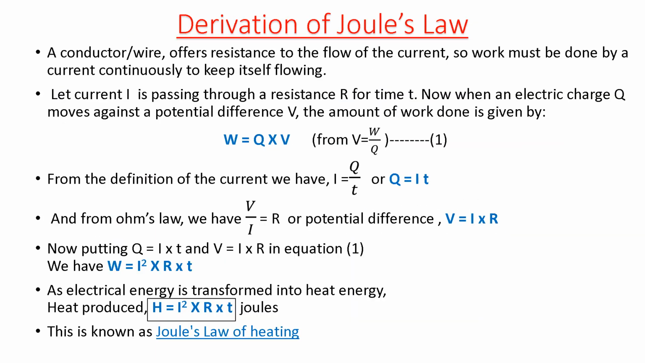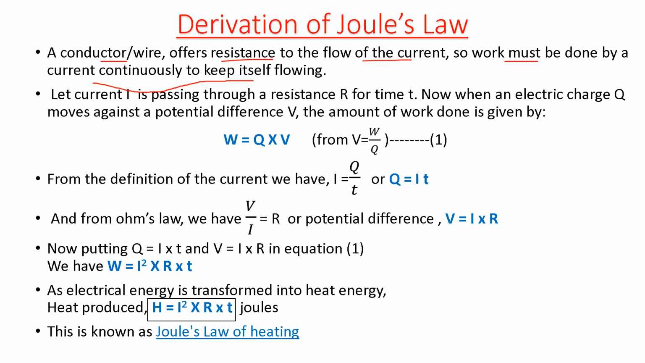Now let's see a derivation of Joule's law, which is generally used to find out the amount of heat produced when current I flows through a wire of resistance R. Now it's given that a wire or a conductor offers resistance to flow of current. So work must be done by a current continuously to keep itself flowing. It means some work must be done for the electrons to keep moving in the electrical circuits.